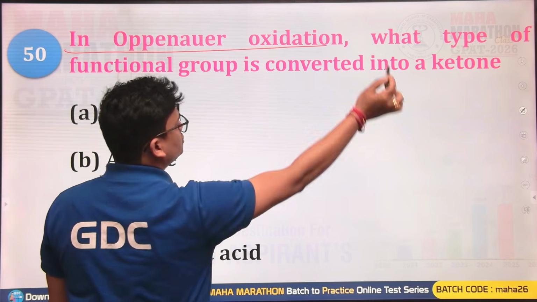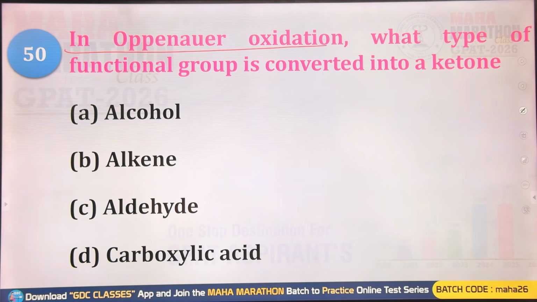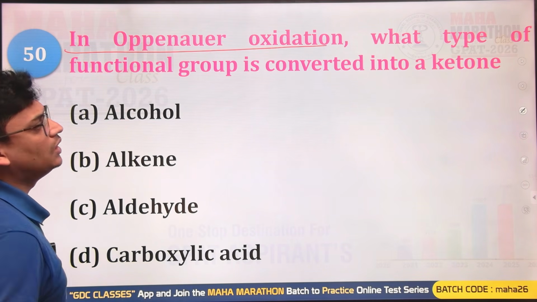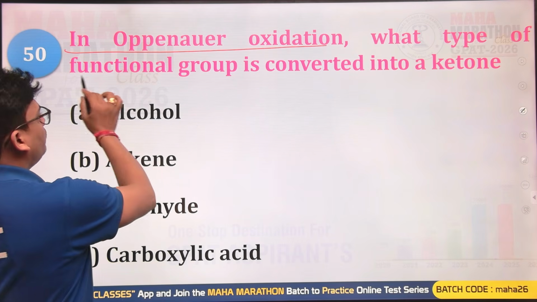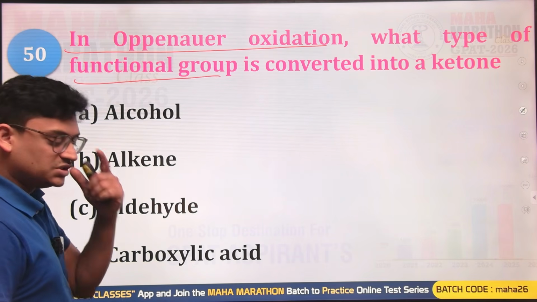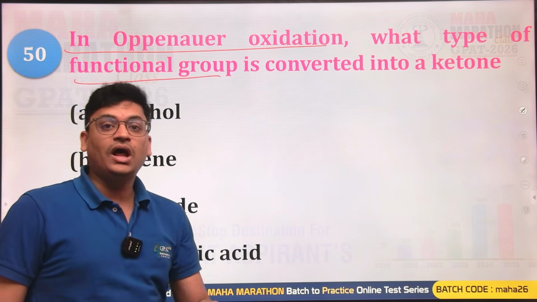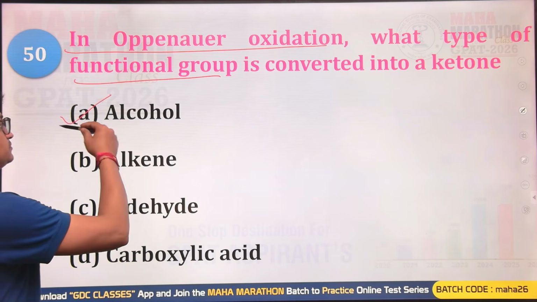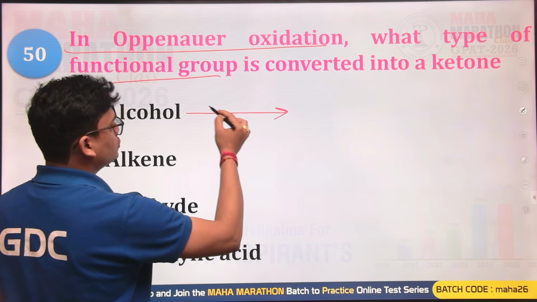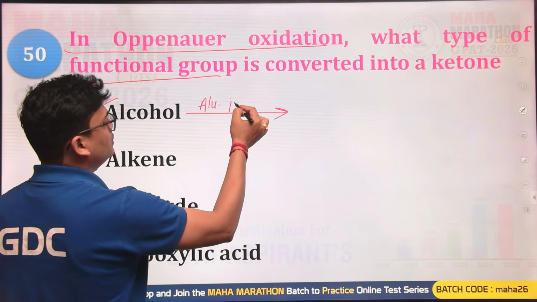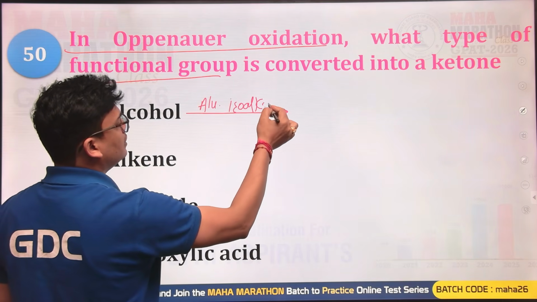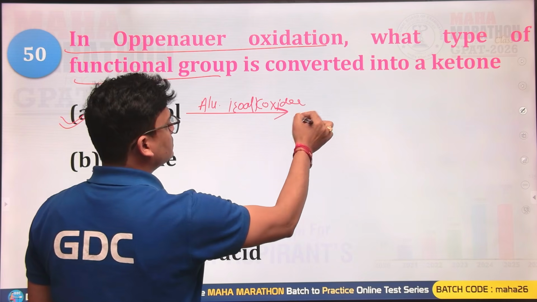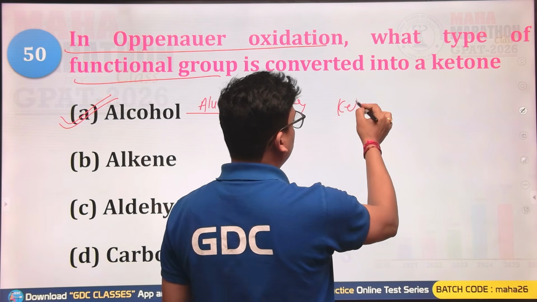In Oppenauer oxidation, what type of functional group is converted into a ketone? Under the Oppenauer oxidation, any alcohol will be oxidized into the ketone. Alcohol, in the presence of aluminium isopropoxide, oxidizes into ketones.